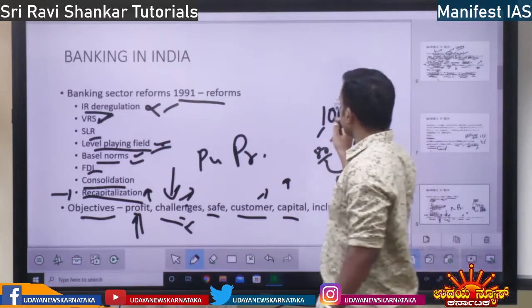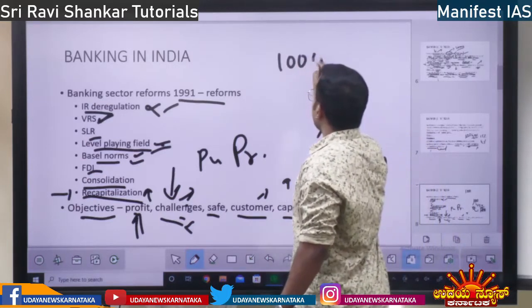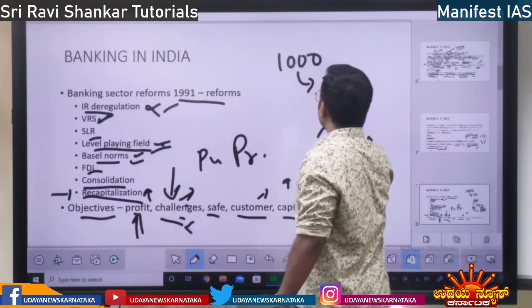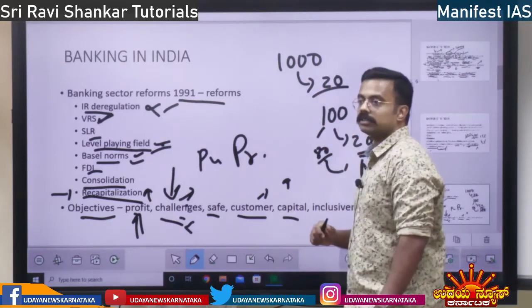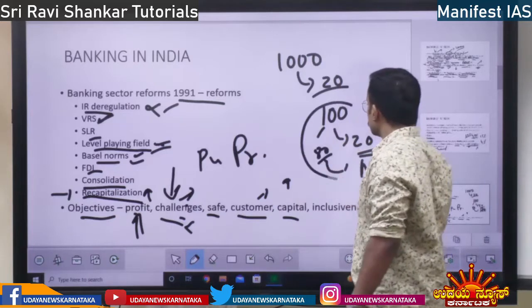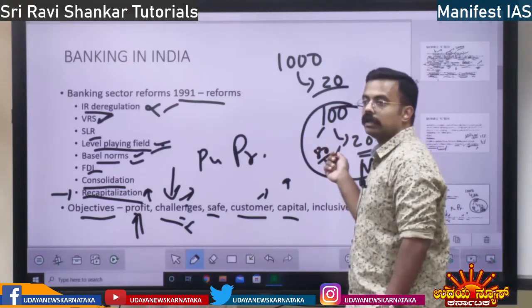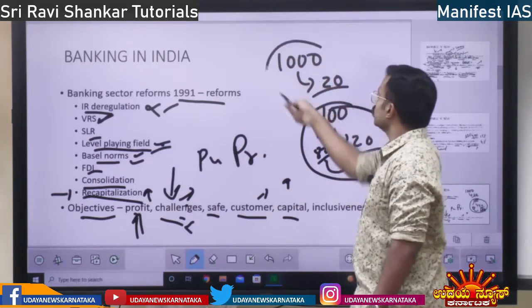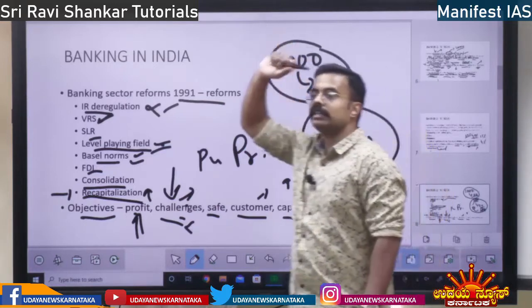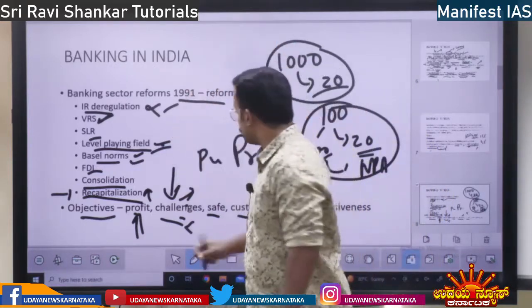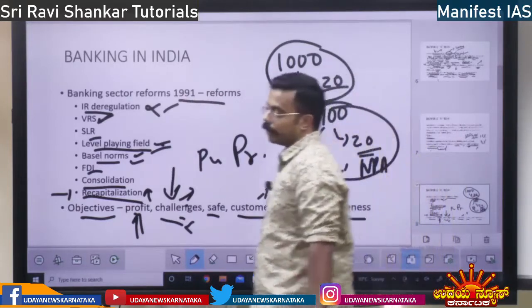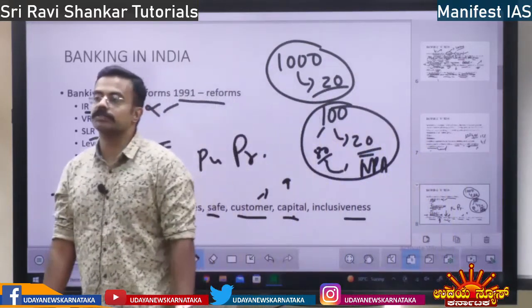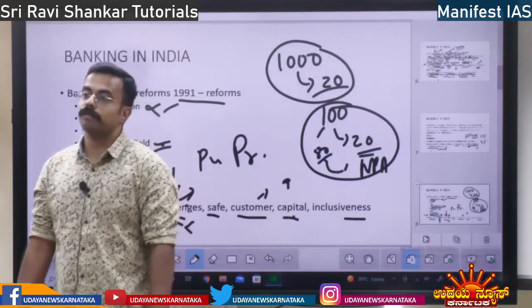So let us take the capital as 1000 rupees. Again, this person is giving a 20 rupee loan. With 100 rupees capital, losing 20 rupees is a high loss, whereas with 1000 rupees capital there is not much effect. So capital was increased post 1991, and also the banking operations were made inclusive.